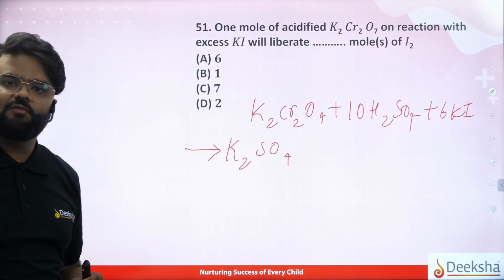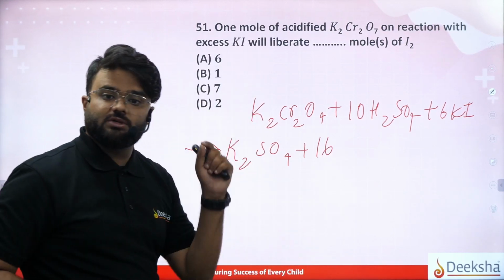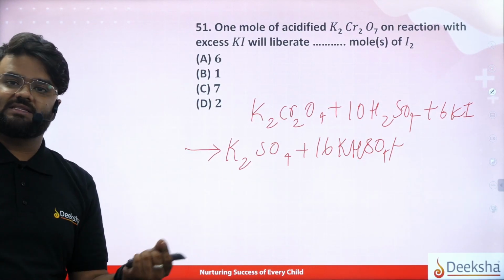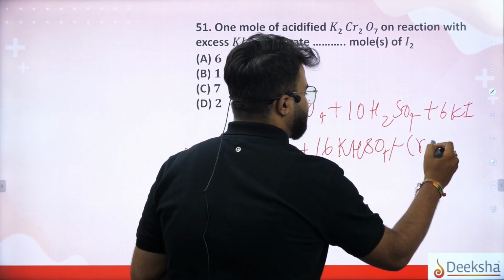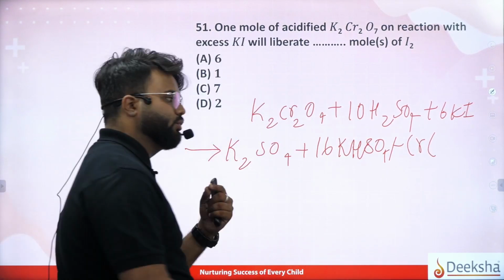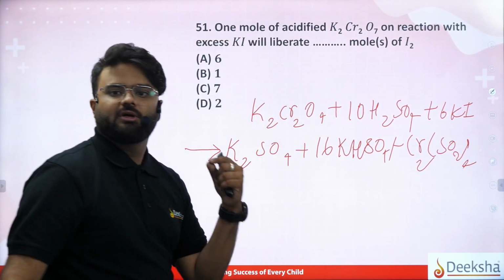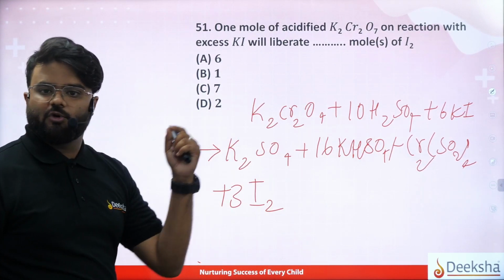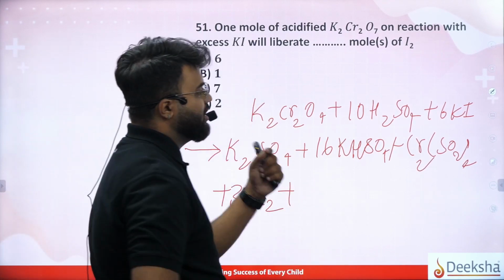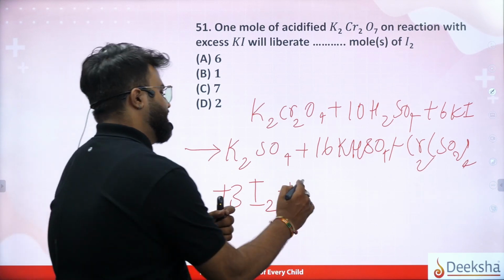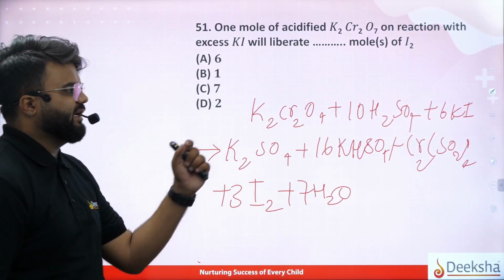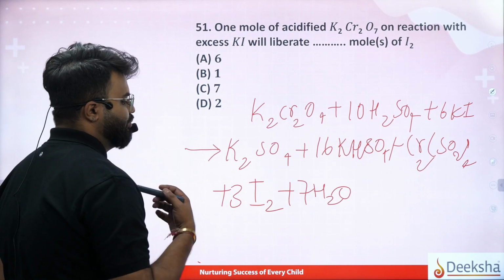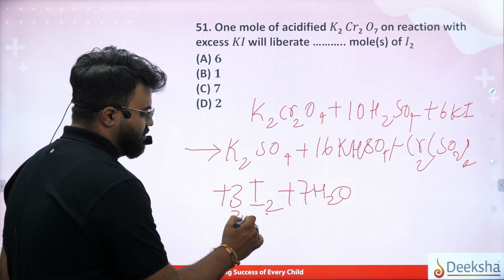It gives potassium sulfate plus chromium sulfate, that is Cr2(SO4)3, plus 3 molecules of iodine liberated, plus 7 molecules of water. Now we know this reaction. Knowing this reaction, they are asking how many moles of iodine. Not the number of moles of the others, so 3 I2 is 6.